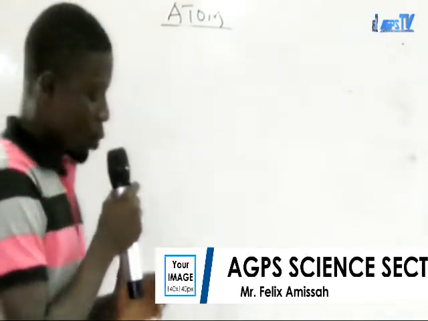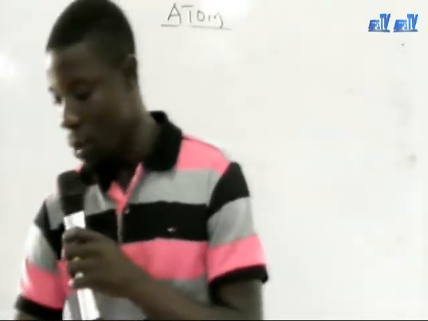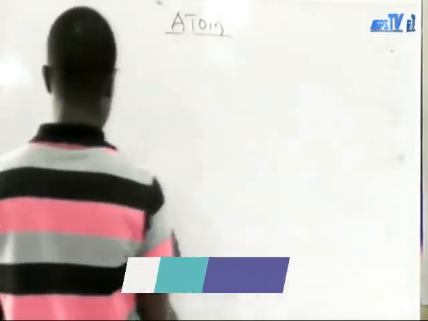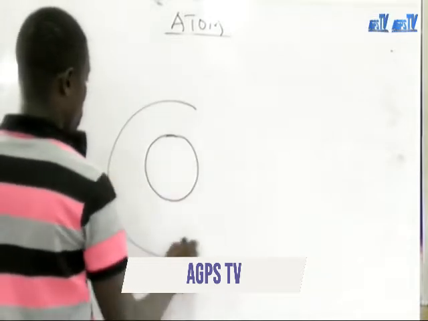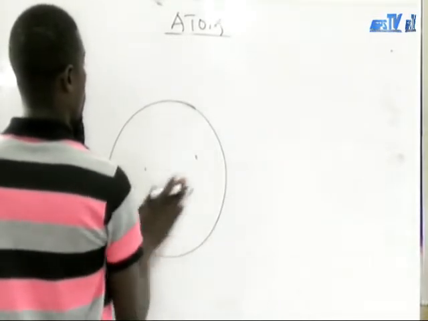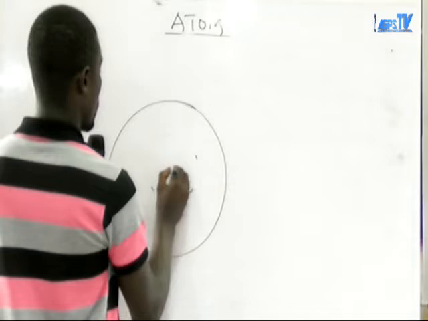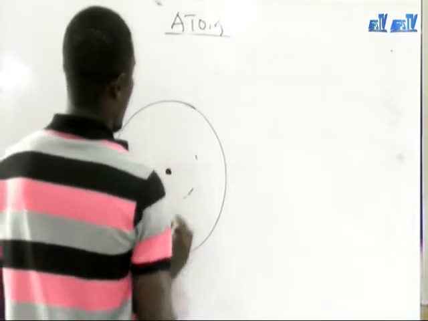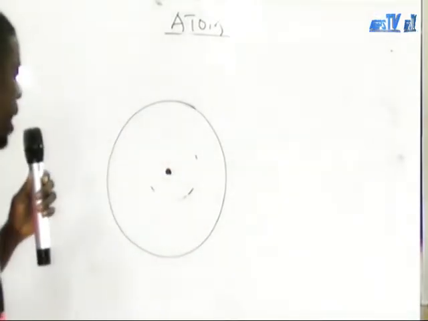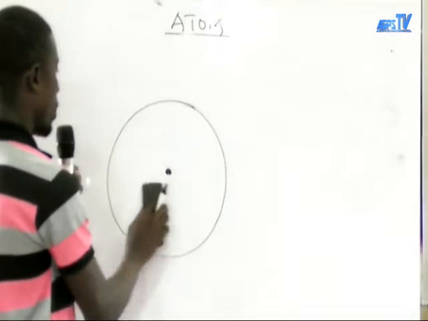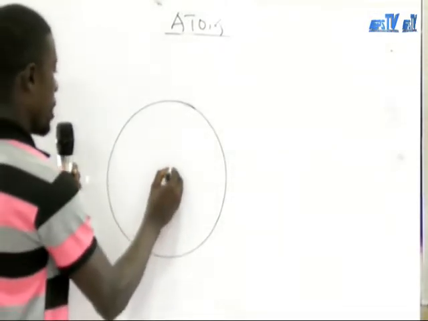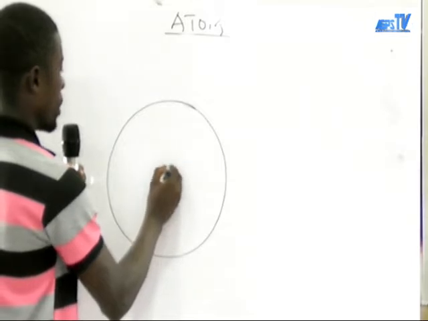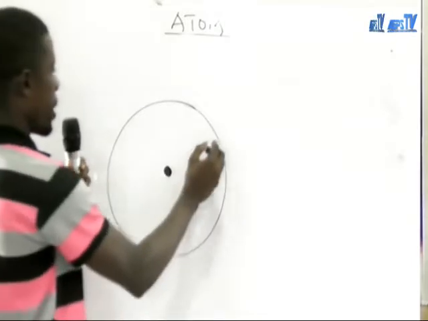So in an atom, the tiny central region is called the nucleus. Take note of them. This is the shell.